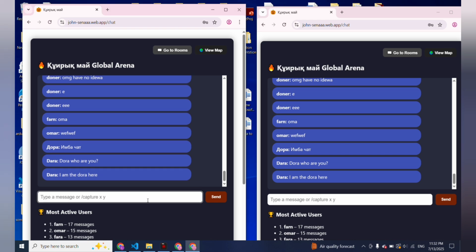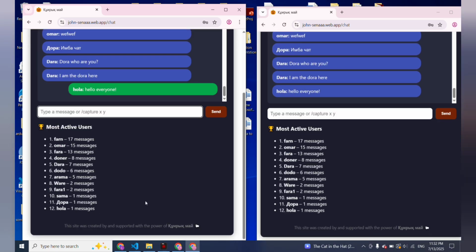Send a message from the first user's account. For example, hello, hello everyone. Here's send. So this is the first user. This message is highlighted in green, and the message also comes to the second user too.